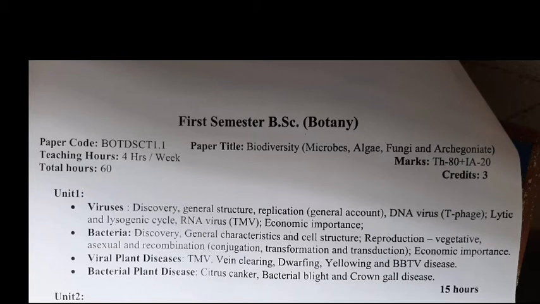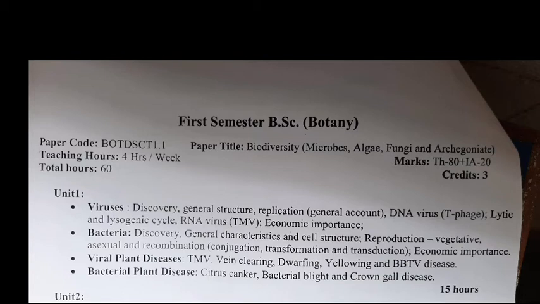The viruses' discovery, general structure, general characteristics and reproduction, everything you have to cover in the first unit. First you have to learn about the viruses in full detail, and the type study, that is TMV, tobacco mosaic virus, and the economic importance of viruses.